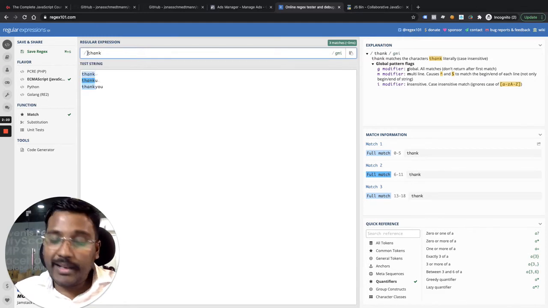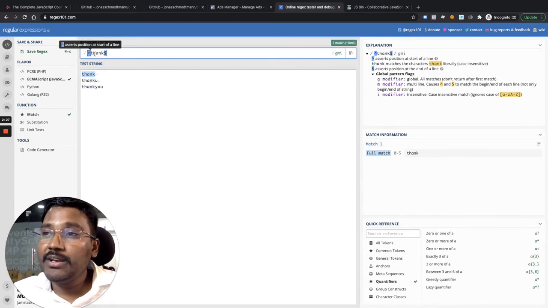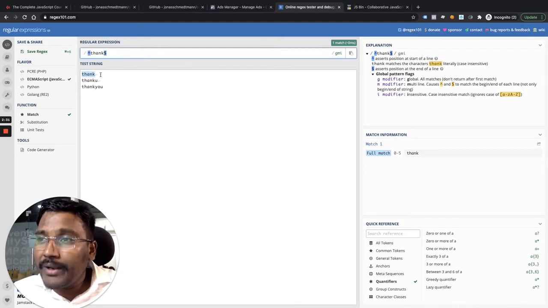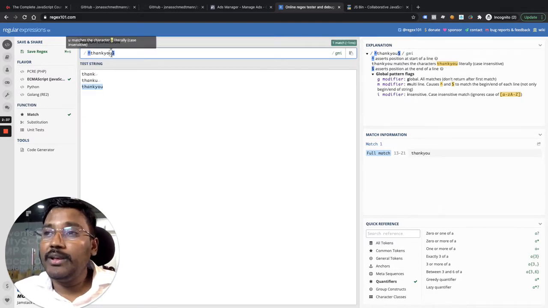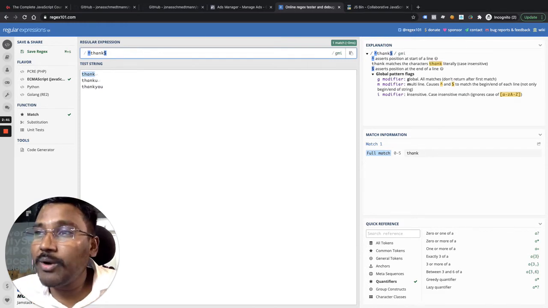Now what if I put a caret here and a dollar here? That means it will only match whatever expression starts with T and ends with K. But Prashant, only one is matching. Now if I put U here, it is matching this. If I put this, it is matching only the third one. So what I can do is use OR. Remember, I can use pipe. Right? So see what I'm going to do.